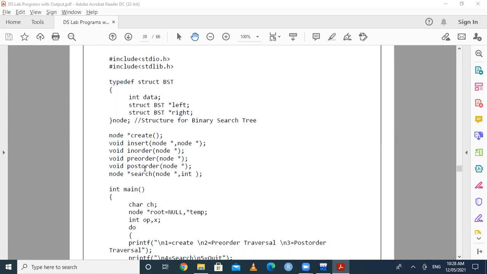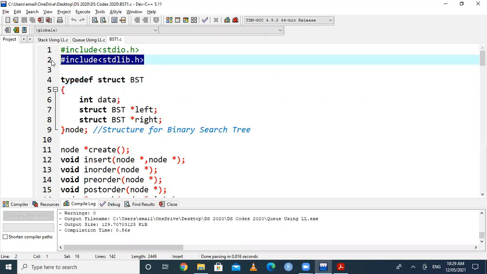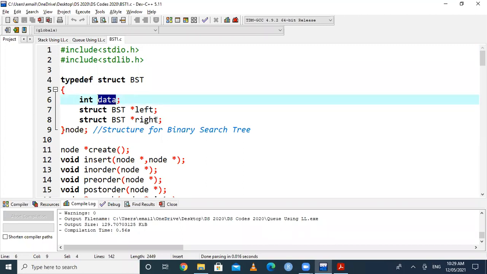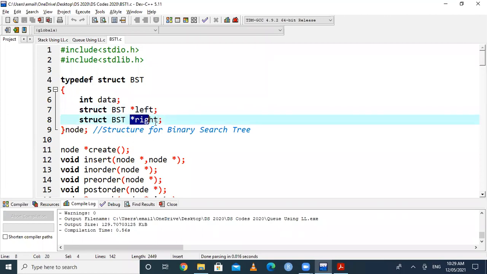These three are the types of traversal, and we are presenting them here as operations in case of BST. And then there are some more operations like you can create a BST, you can insert into a BST, as well as you can search within a BST. So we will see this program for BST. This program is using linked list, means implementation of BST using linked list. We have to include stdlib.h for malloc and free functions. Similarly, we want to declare a structure for binary search tree. The node of a binary search tree contains one data field, and then there are two pointer fields. One is for the left subtree, another is for the right subtree.